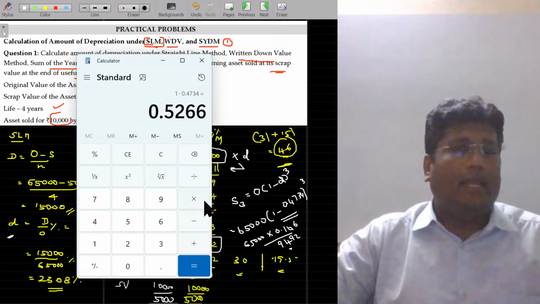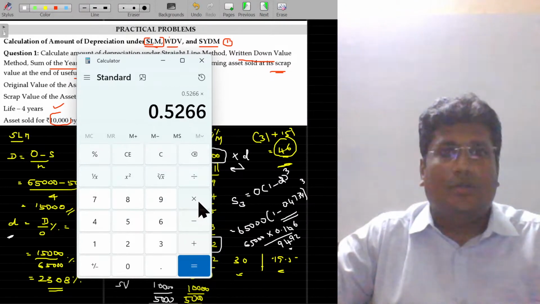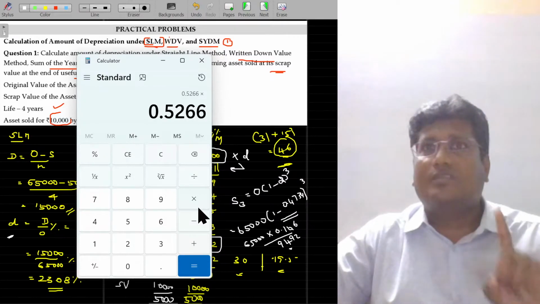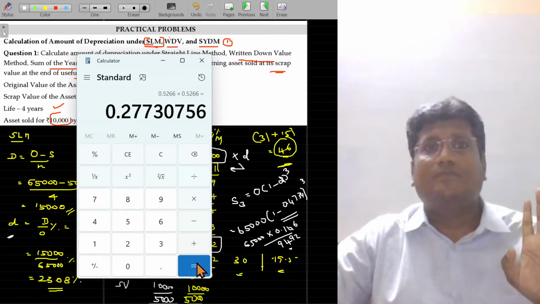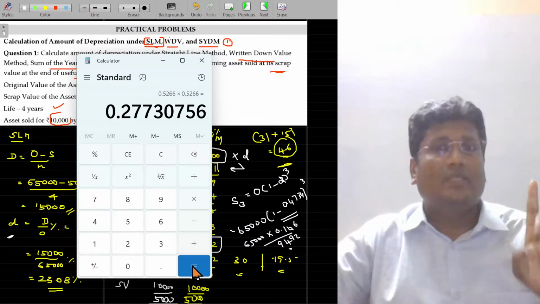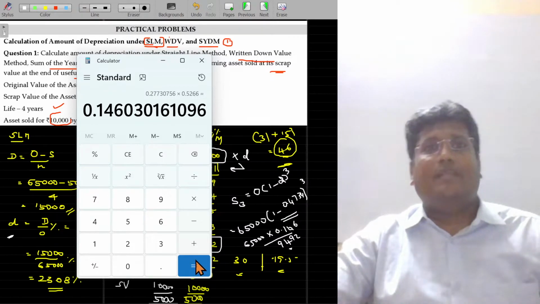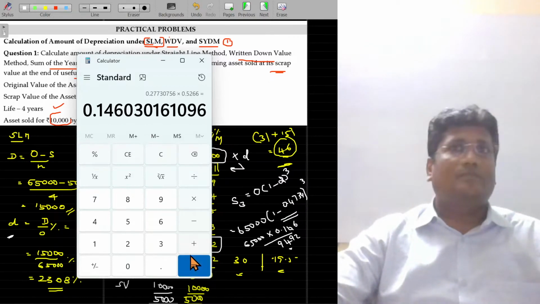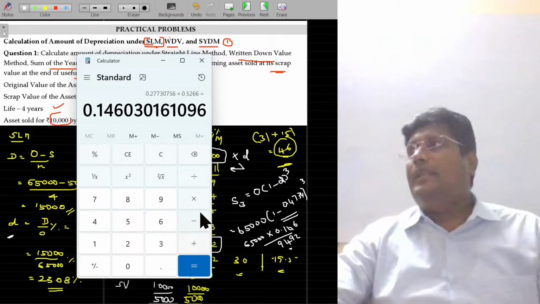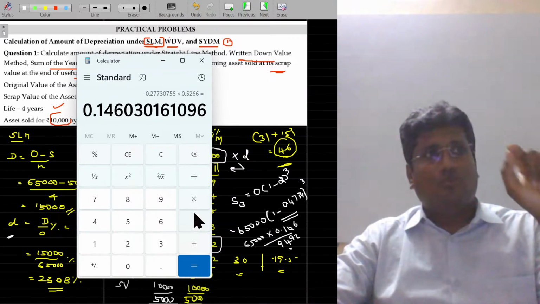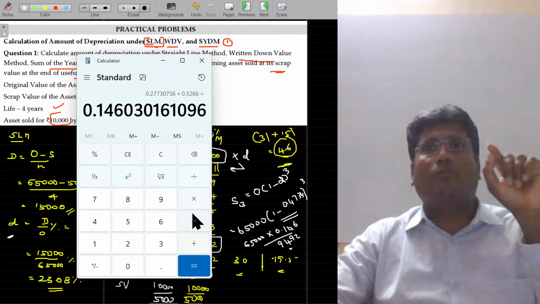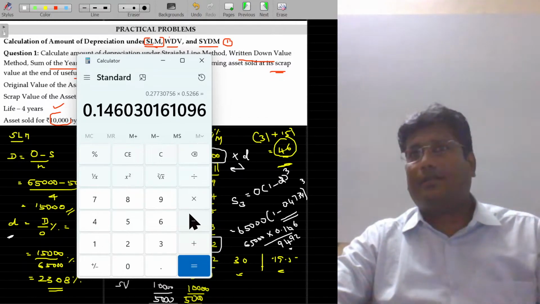Power 3, how do I calculate? Put into in your non-scientific calculator, and press equal. You will get power 2. Again press equal, you will get power 3. This is a shortcut. For any power calculation, put the value, use the multiplication symbol and press the equal sign the number of times you want.